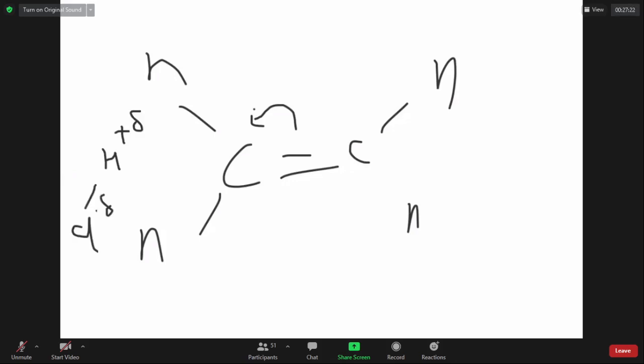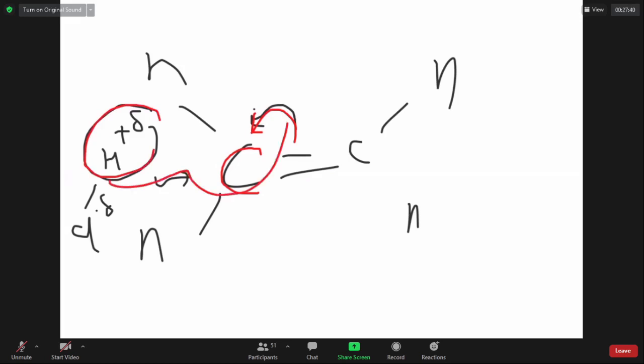The H delta plus and Cl delta minus is a dipole. This positive fellow is approaching. As this is approaching, this carbon gets a temptation: let me loot the carbon and take away the pi electrons so that this fellow falls in deep love with me, and let it divorce the Cl minus. That idea is a dipole, induced dipole. Because of this, one carbon gets delta minus and the other gets delta plus.